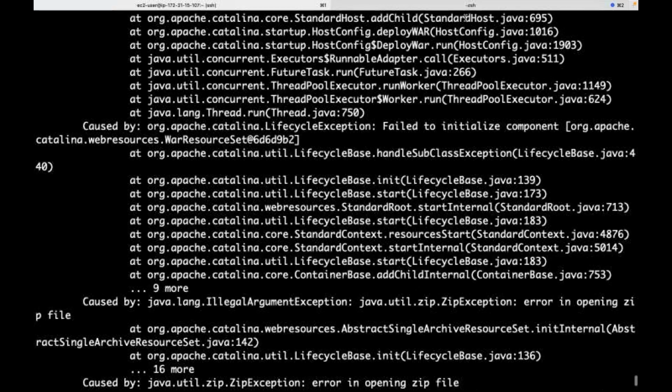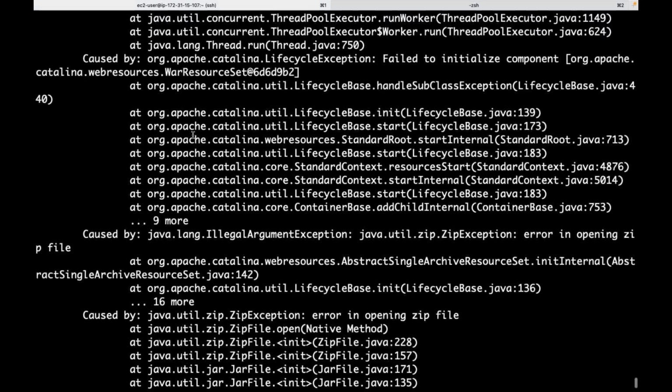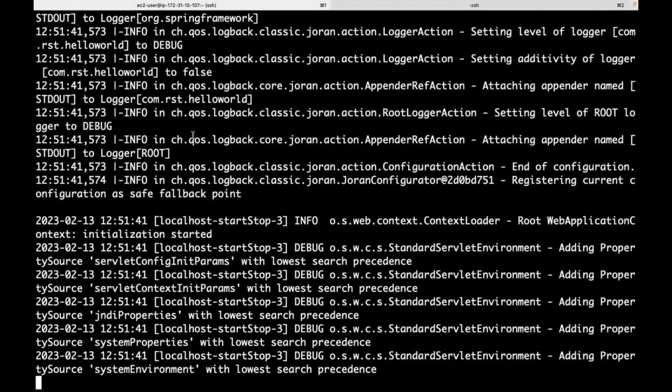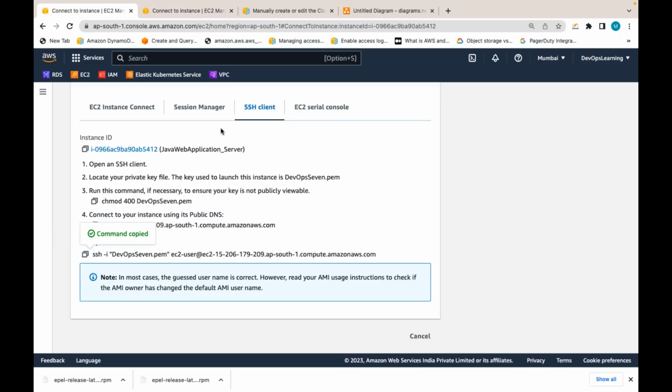One second. Which file I copied first of all? Let's wait for that. Okay, my application is started. That is fine. Now let me access my application.